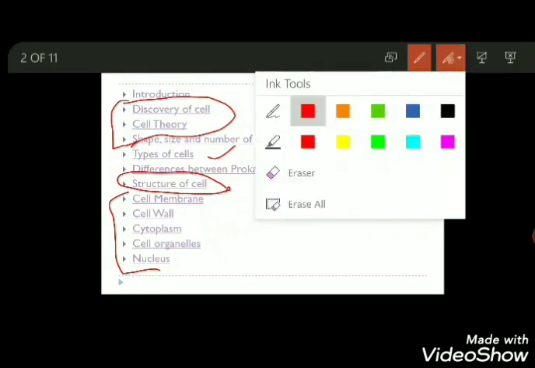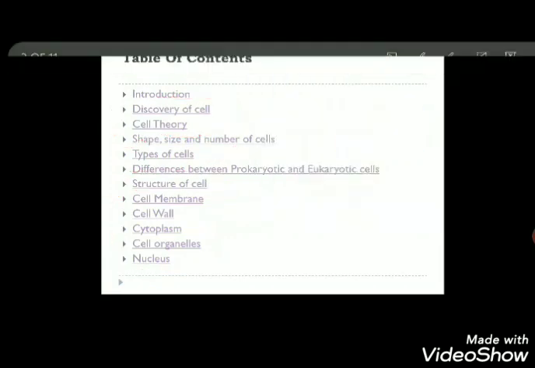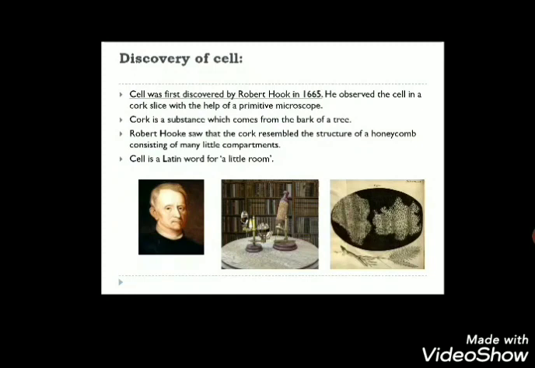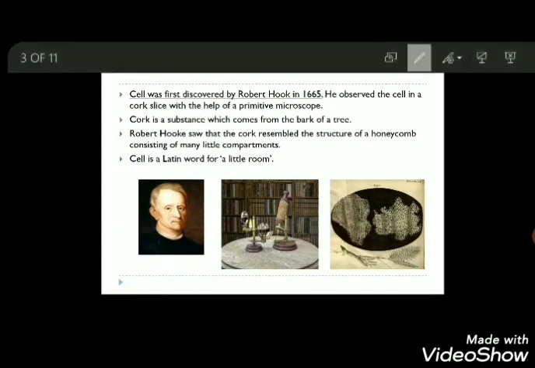So let's begin with the very first topic, the discovery of the cell. The cell was first discovered in 1665 and the discoverer was Robert Hooke. Robert Hooke was a great scientist and he was the first one to discover the cell. So how did he discover the cell?